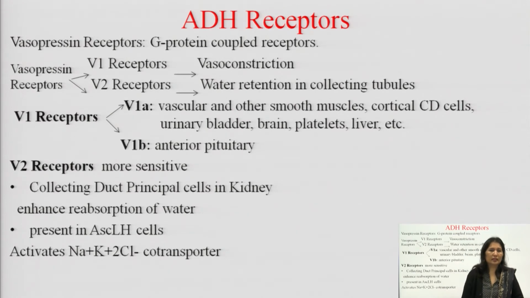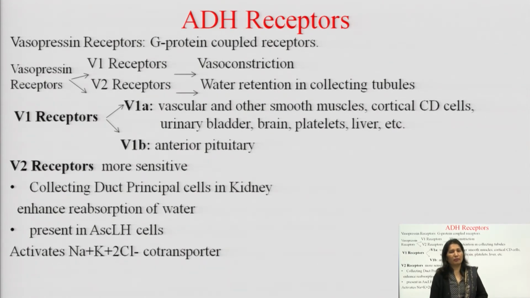Now vasopressin, how does it act? Vasopressin receptors are G protein coupled receptors. There are two types, V1 receptors and V2 receptors.